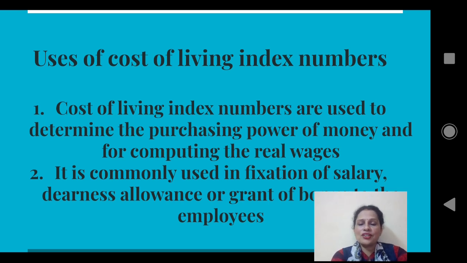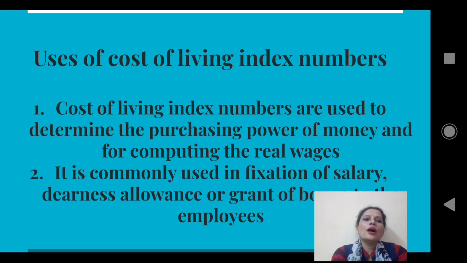You might have read in newspapers that the value of 1 rupee has reduced to 60 paise, 70 paise, etc. Now, how to find this 60 paise or 70 paise? That is by using cost of living index numbers. Actually, purchasing power is nothing but 1 by cost of living index number into 100. That is how we find the purchasing power of money, the value of 1 rupee in the current period.